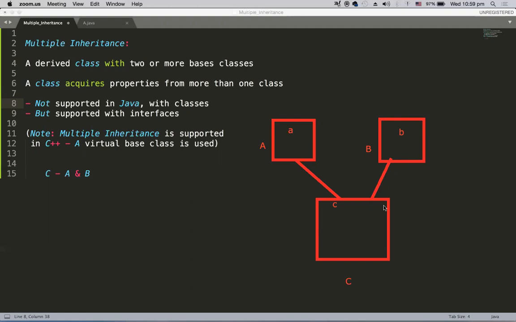And class C also has some data members and method members, represented with C.